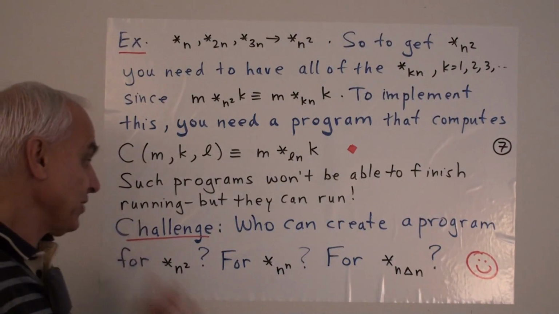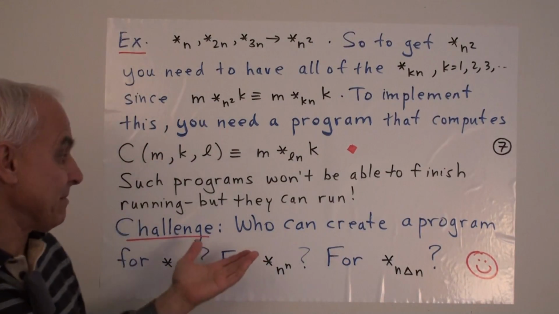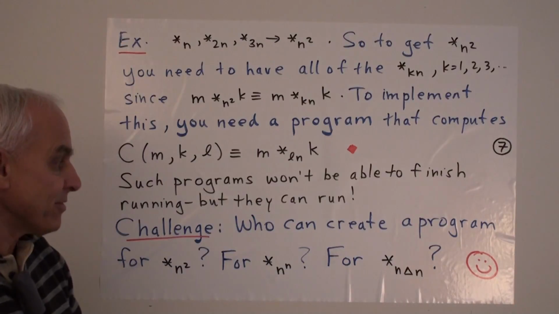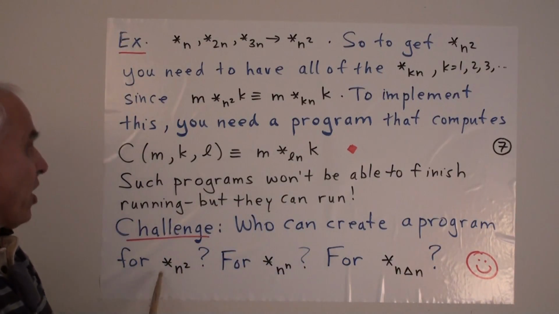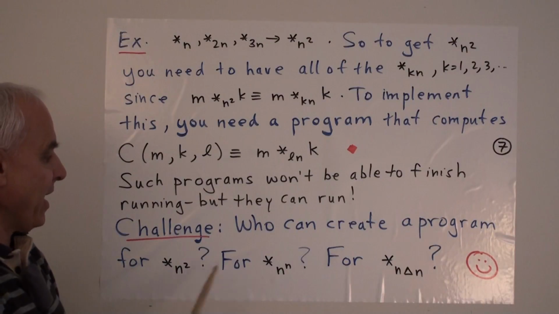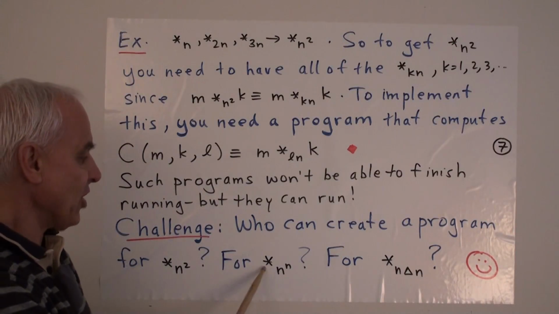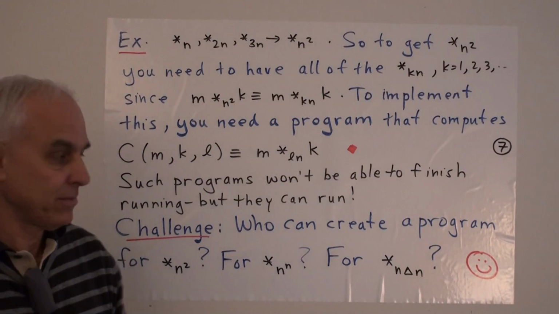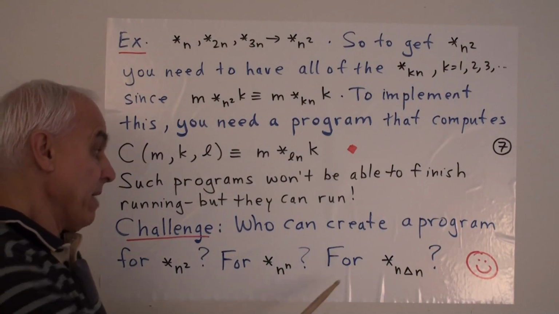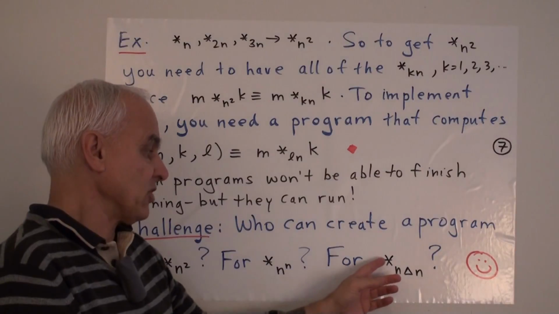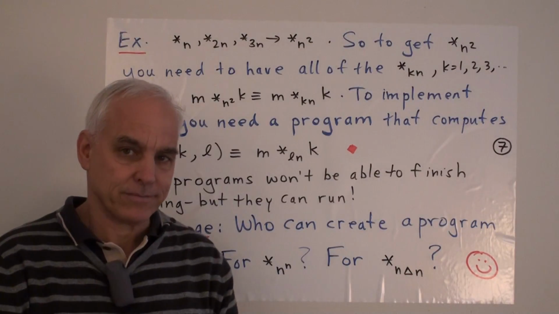So I think there's an interesting challenge here for those who like to program, which is quite a lot of people these days. Who can create a program for, say, star n squared? And then going up some levels to star n to the n, for example. This is already perhaps hugely challenging. And maybe even ultimately for something like star n triangle n.